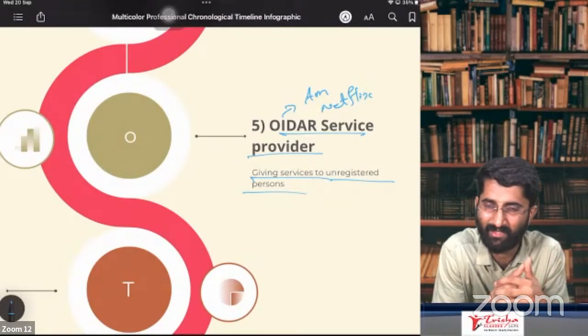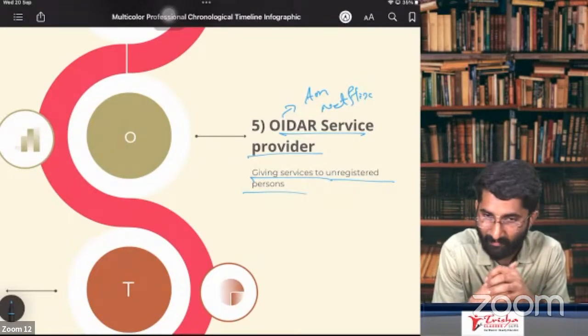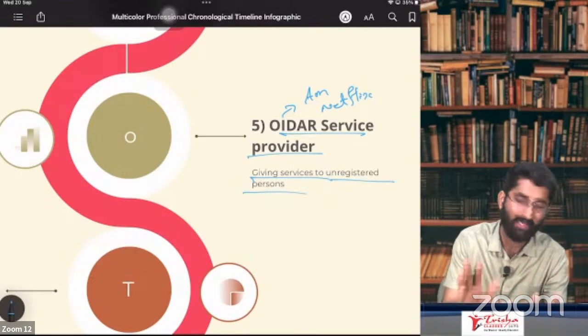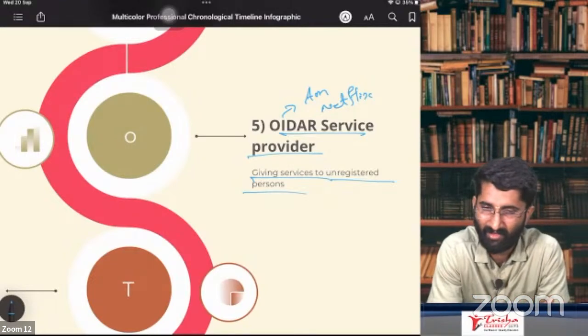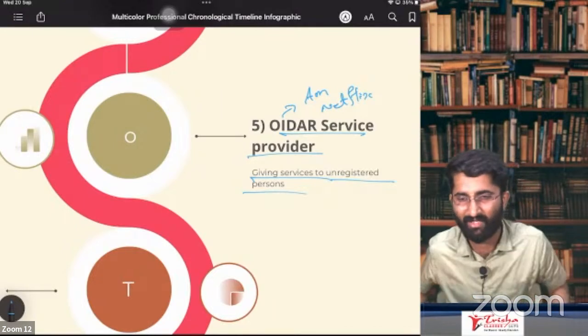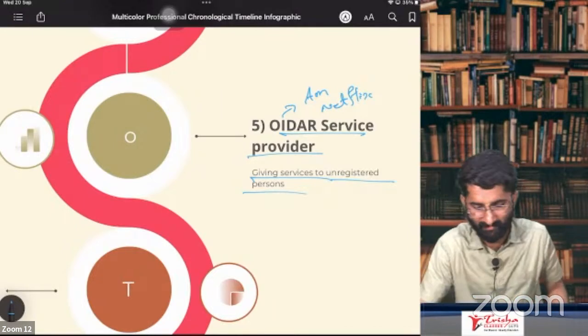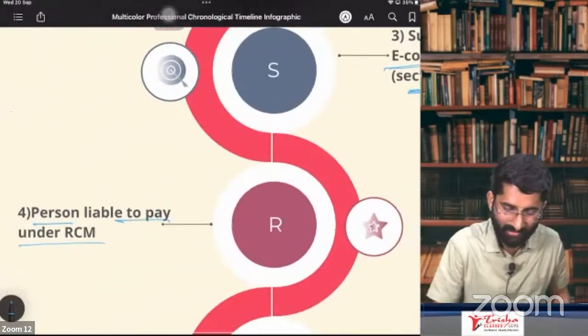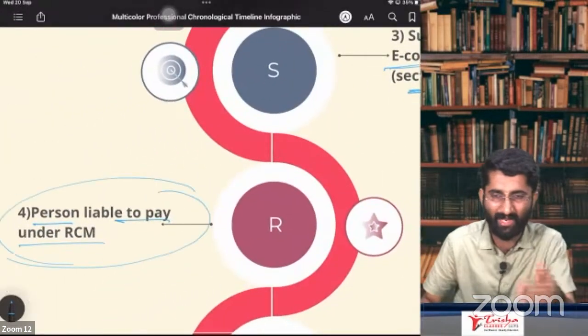Section number 7, subsection 1, clause B. You have to pay under RCM. My question is, when you are paying under RCM, you have to take compulsory registration. You are taking Netflix services, you have to take compulsory registration. Here, the person liable to pay under RCM has to take compulsory registration.